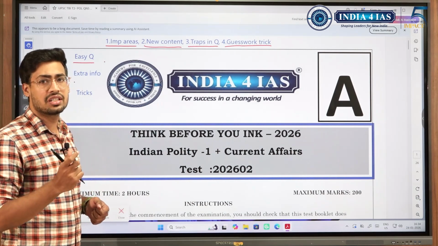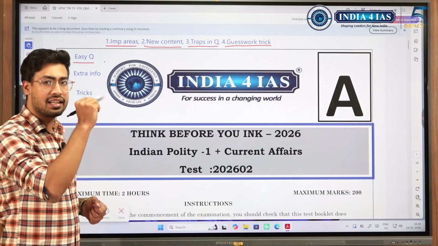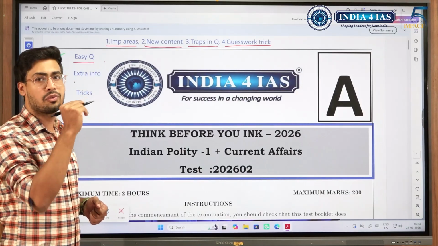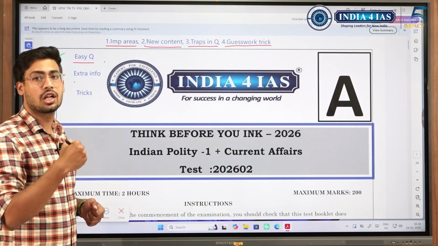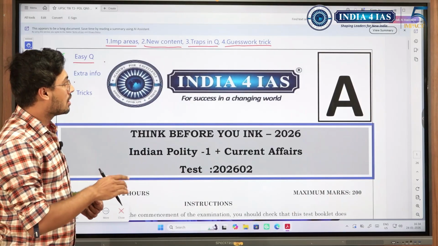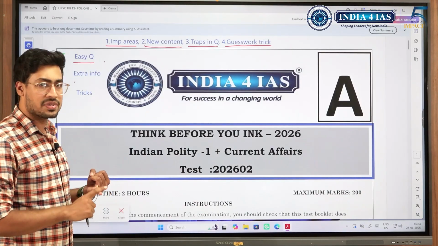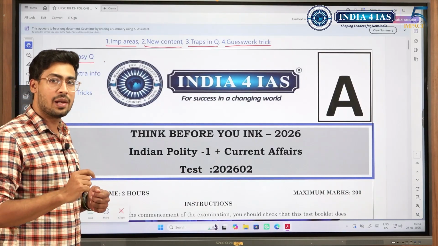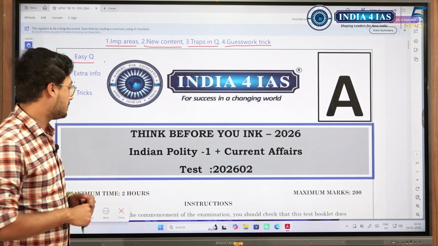Similarly, if there is some guesswork trick, at the top of the page you can write the question number, such as question number 4, then there is some sort of trick that could be applied. So you will have in your hand the traps in the question as well as guesswork, which will help you to get extra marks in the next test.